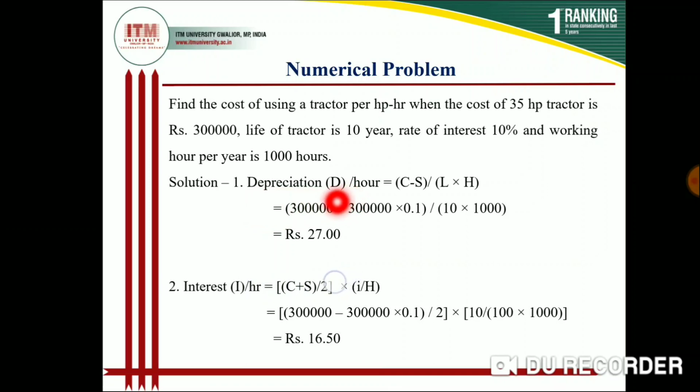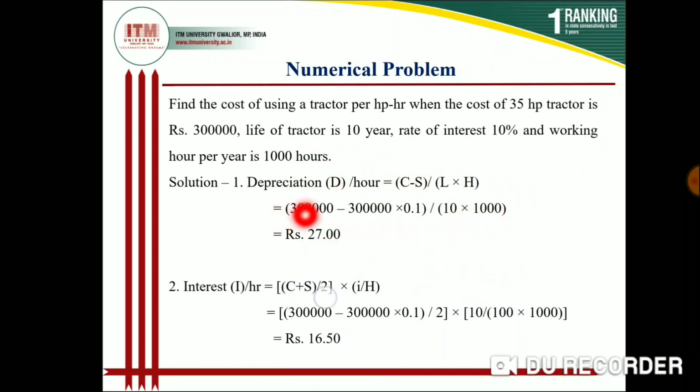Depreciation cost D per hour is calculated by C minus S divided by L into H. C is the initial cost of the tractor, that is 3 lakh, and S is 10% of C, so 10 divided by 100, which is 0.1, multiplied by C. L is the life of the tractor, 10 years, and H is the working hours, 1000.